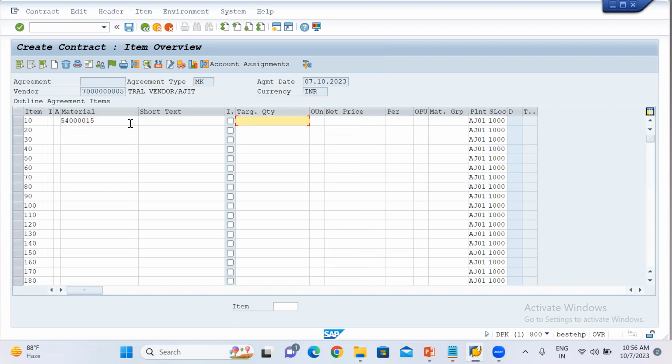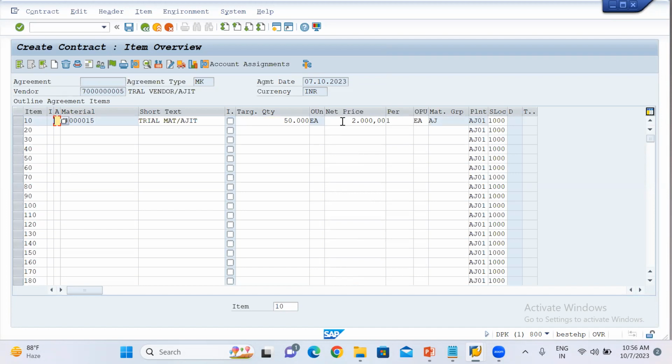Let's say we will purchase this material, and for quantity, we will purchase 50,000 from the selected vendor, with the price, let's say 2,000, and the agreement end date will be in December. So click enter. So everything is fine.